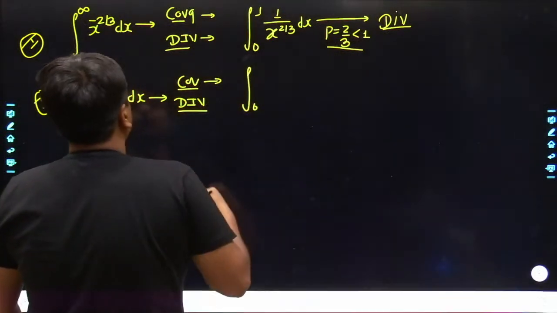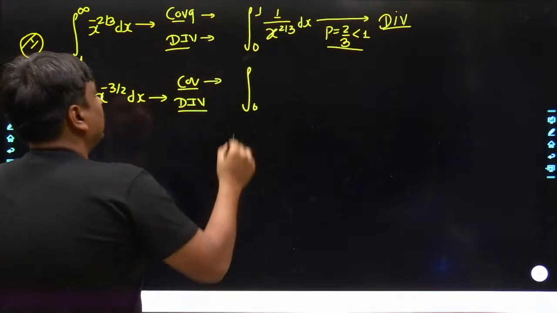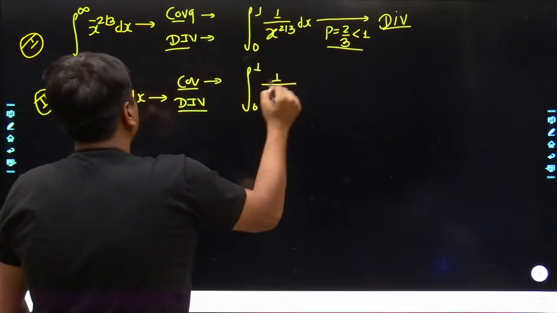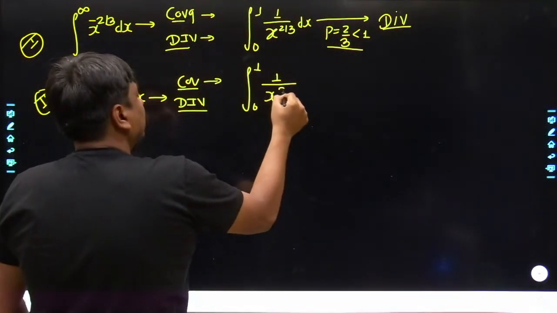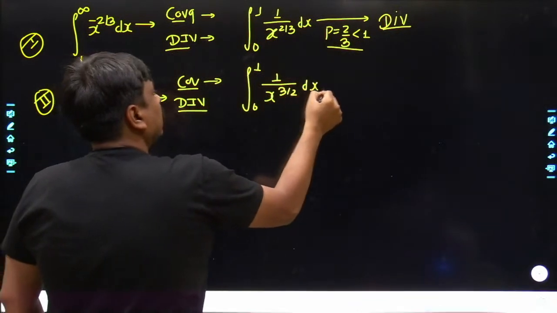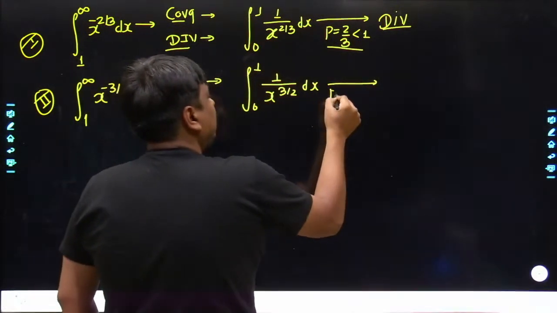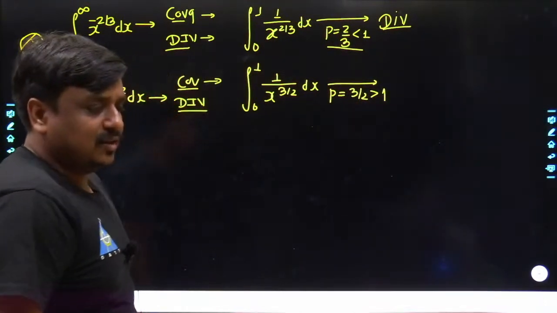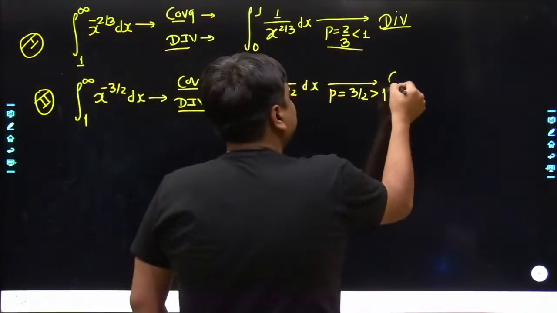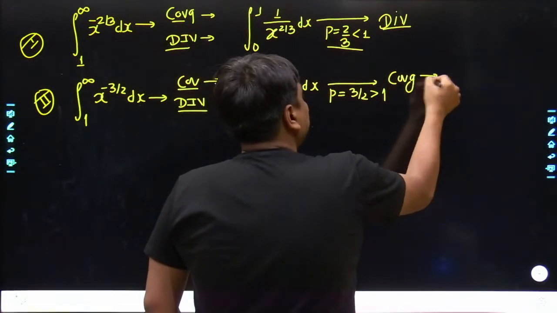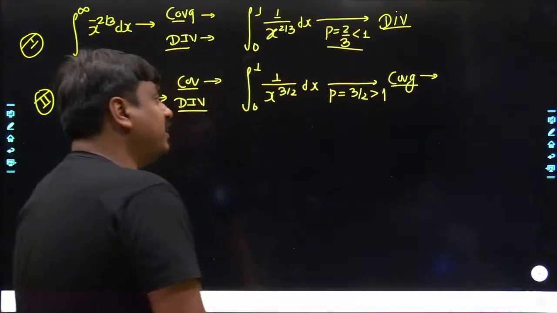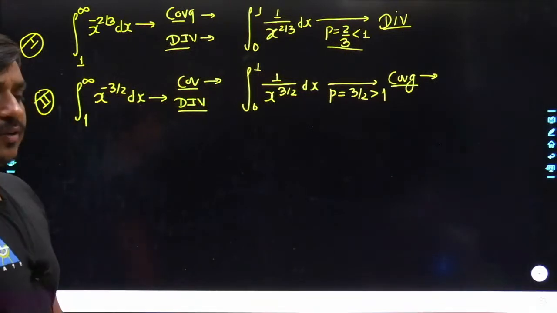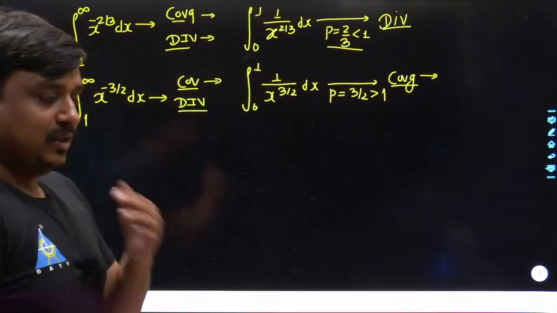If you bring x to the power of minus 3 by 2 towards the downside, how would the structure of the integration look? It would be 1 divided by x raised to 3 by 2. And here the value of p is 3 divided by 2, which is greater than 1. So the result would be convergent in nature, and now you would get the specific finite area which would be occupied by this given function.